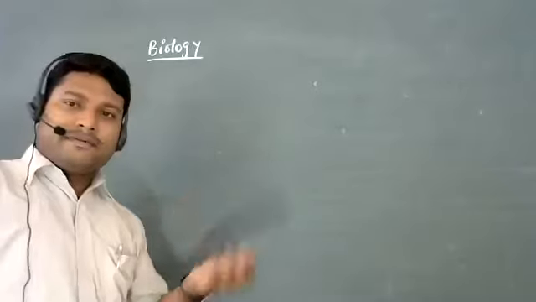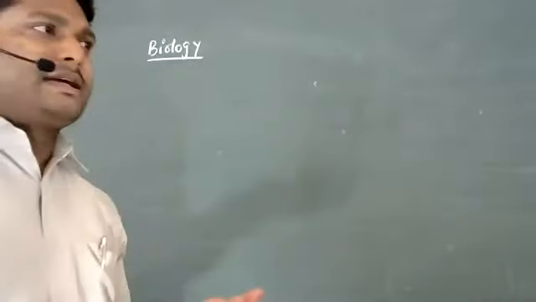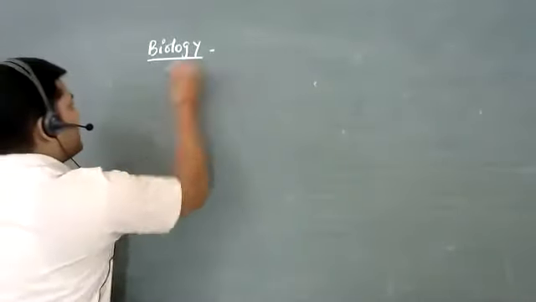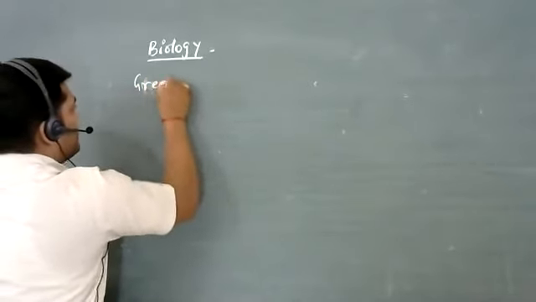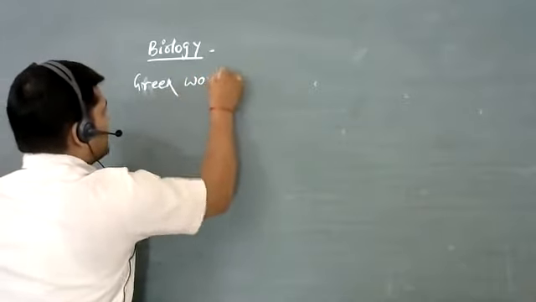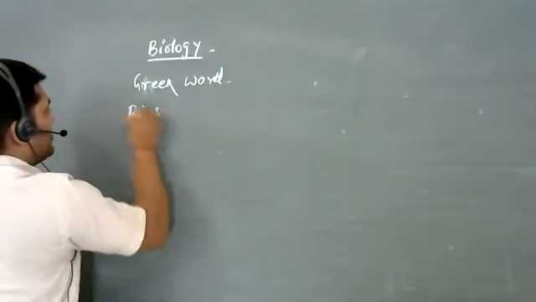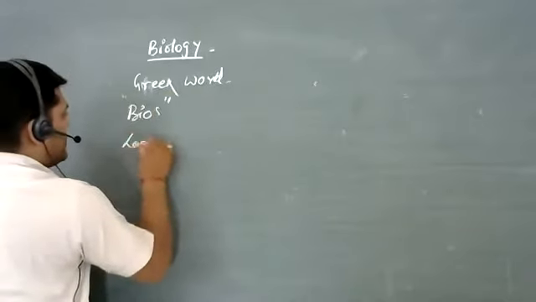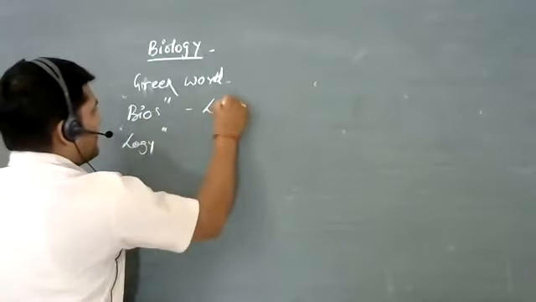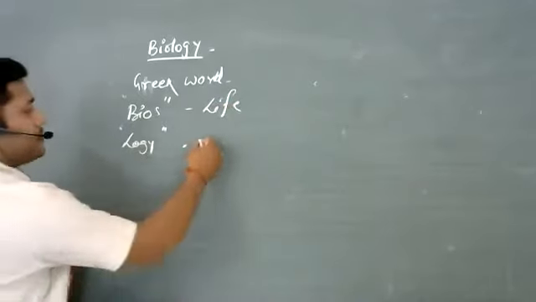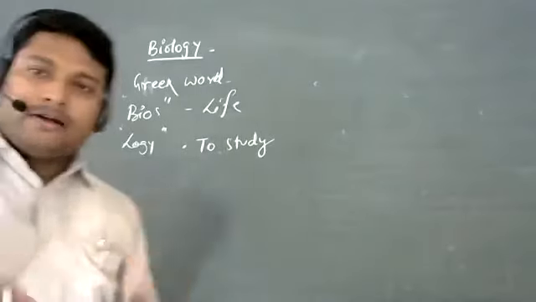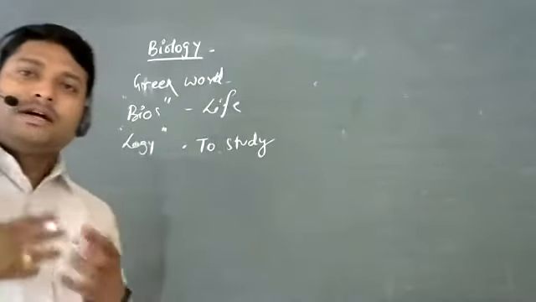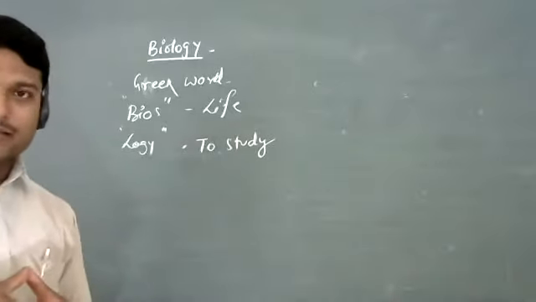Of living organisms. The study of living organisms is referred to as biology. Now, from which word is it derived? Biology is derived from a Greek word. There are two words, bios and logy. Here bios refers to life and logy refers to study or to understand something. In simple terms, biology refers to the study of life and living organisms.